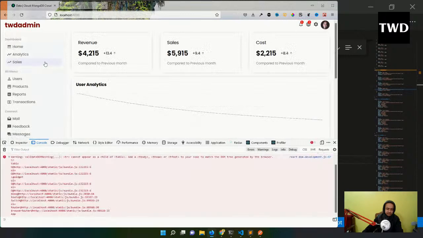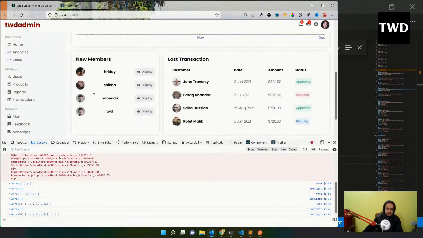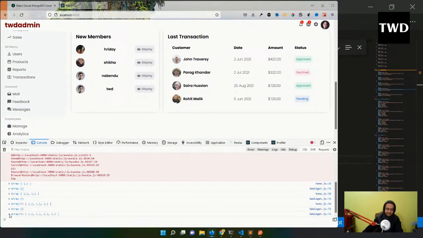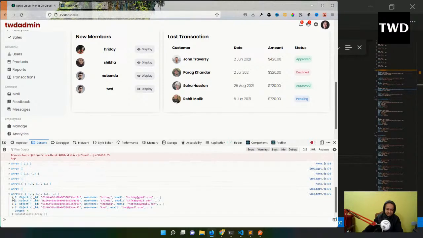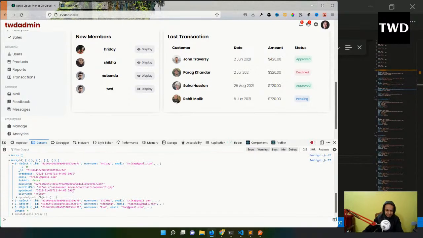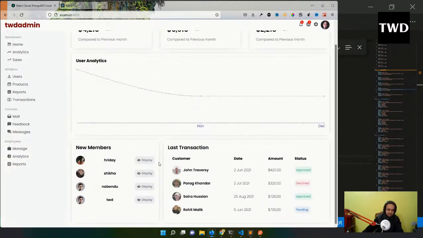Now let me refresh it. See, now the images are done because I am getting the images right now. So this is how we can change. I am getting the image, and this is how simple it is. Okay, so I am getting these images. So this is also done, and all these names and all are coming from the database. Okay, so this is done.